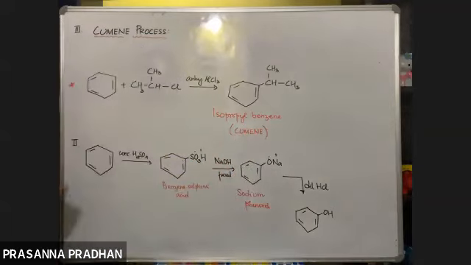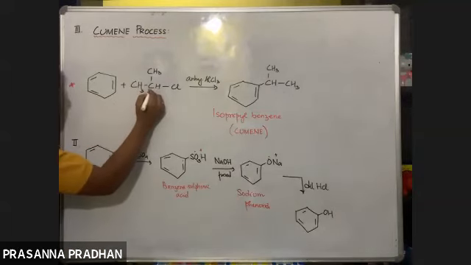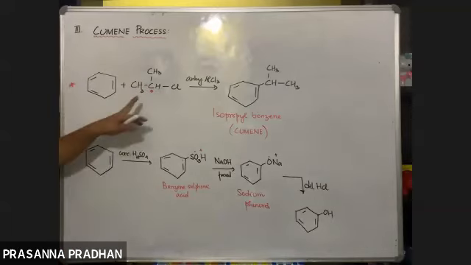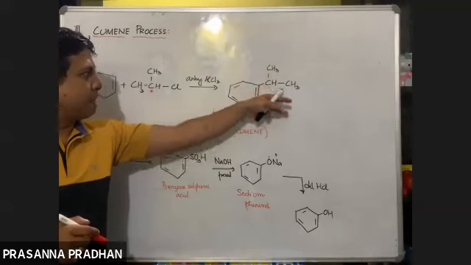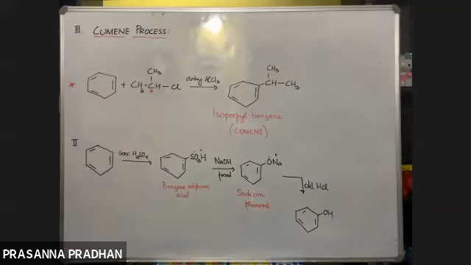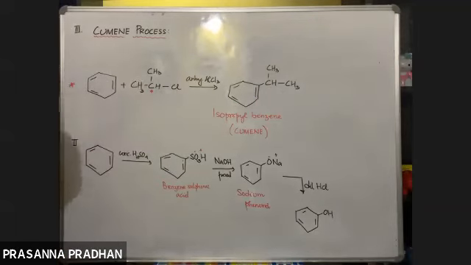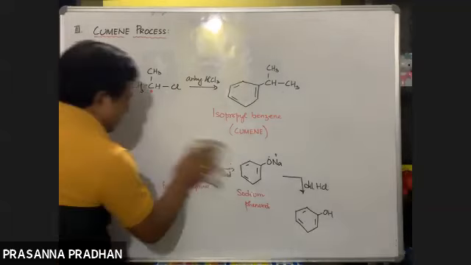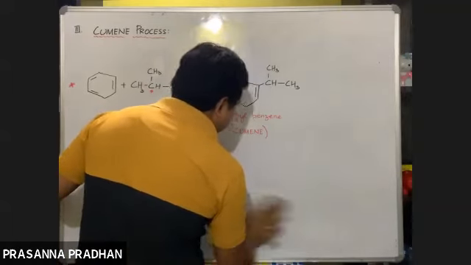So remember, in Friedel-Crafts alkylation reaction, which carbon atom is going to form a bond with benzene? The carbon containing the halogen. This particular carbon containing the halogen will form a bond with benzene. So we get this isopropyl. क्यों लिख रहा हूँ iso? Because we have an iso group. Propyl 3 carbon atom है. So isopropyl benzene. Okay. So now the starting compound is actually this. So we have isopropyl benzene. I have given you an additional step out here. How is isopropyl benzene prepared?